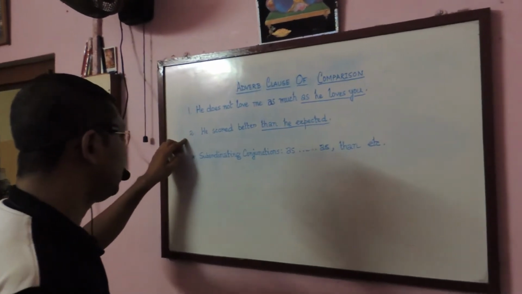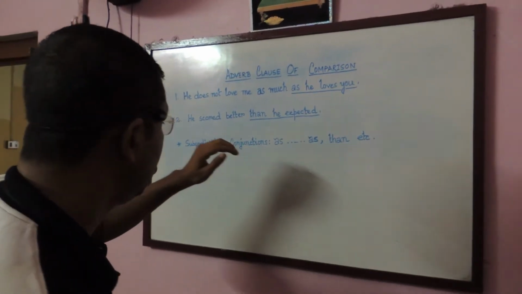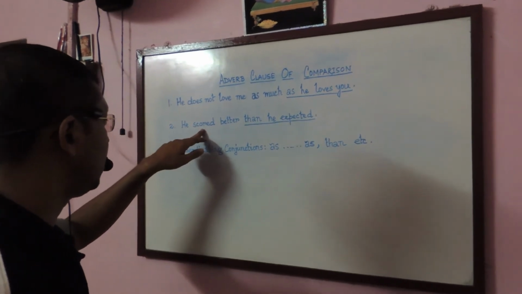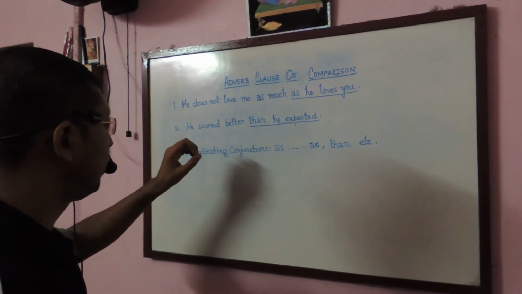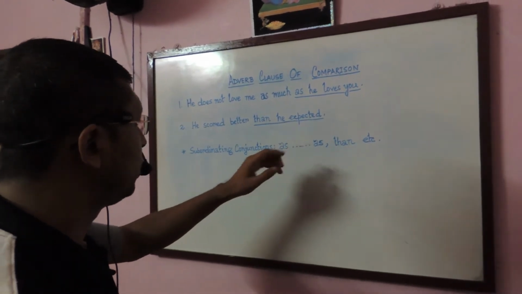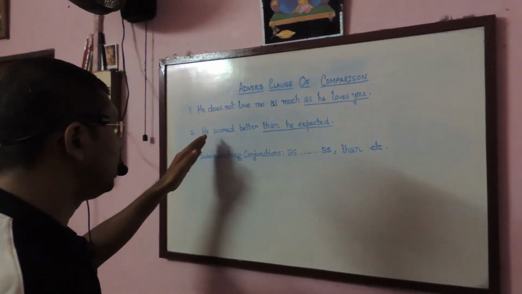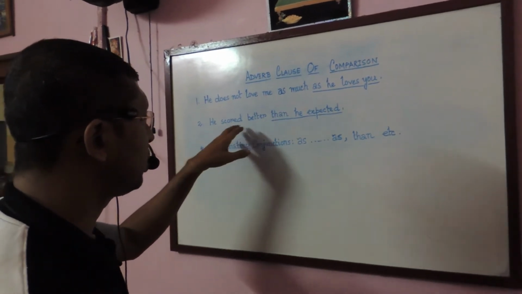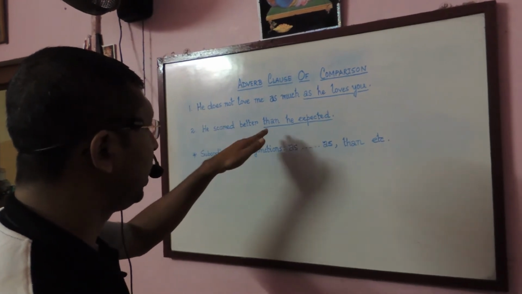In sentence number 2, he scored better than he expected. If we ask a question to the principal clause, in comparison to what did he score better, you get the answer: than he expected. So than he expected is a comparison to the principal clause. So here we can also say that the principal clause is compared, and the comparison is made by the